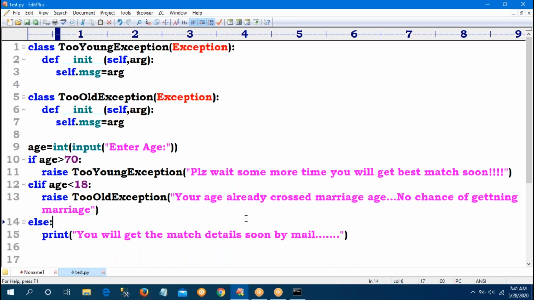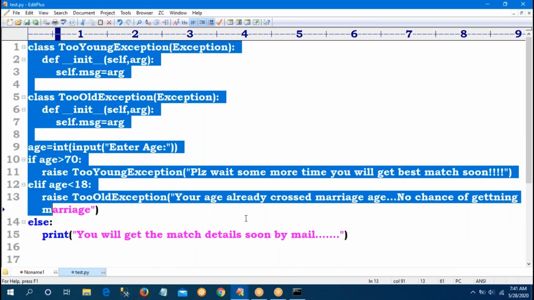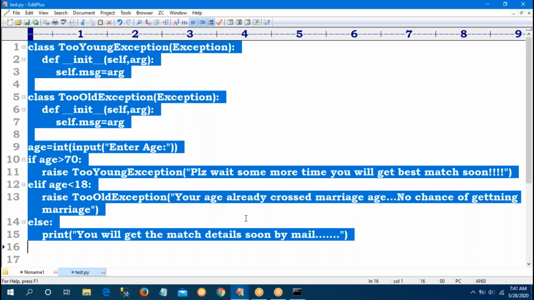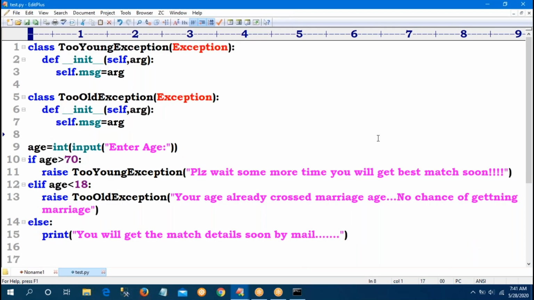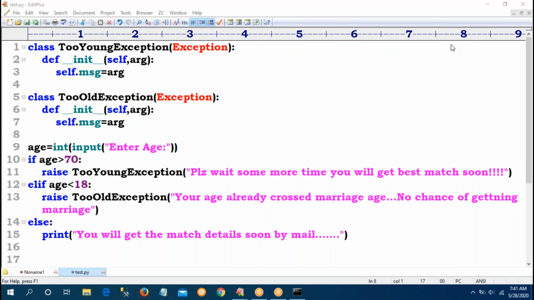Same like that in banking applications also. Whenever I'm entering the amount, you compare it with the available balance. If my withdraw amount is more than the available balance, then raise one exception: insufficient funds. Otherwise, give the cash and print the statement.